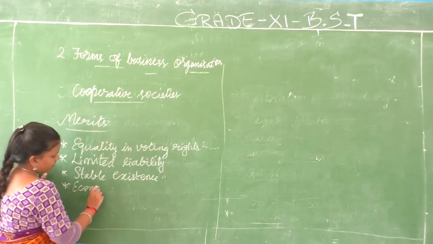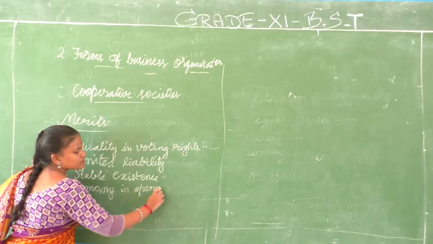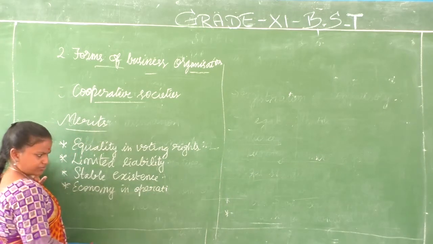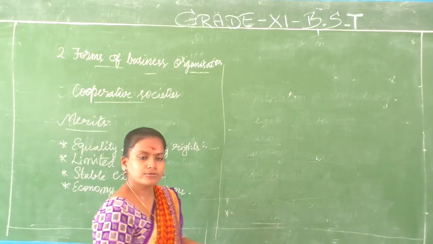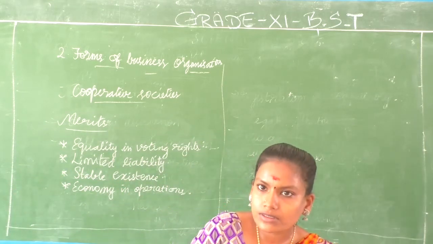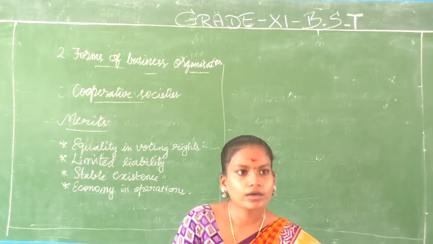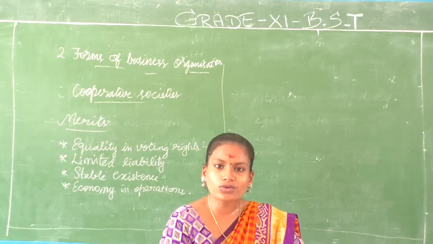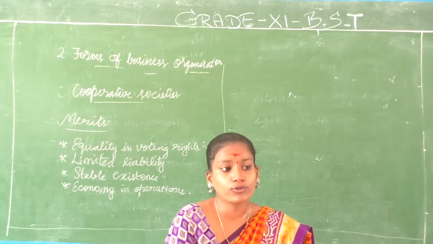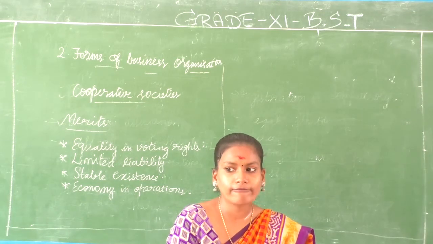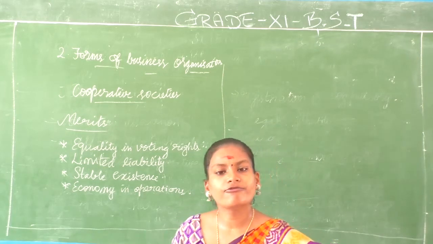And the next one is economy in operation. Its main aim is to promote the economic interest and to take care of the welfare of the people, service motive, everything. So when you go towards service motive, of course you will be economic. You will be thinking about reducing cost or even cutting down cost which is not required. For example, in a partnership business, you have to advertise, you have to have modern technologies, you have to have a good infrastructure for a building.